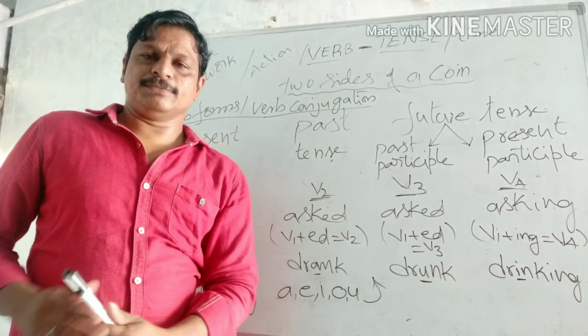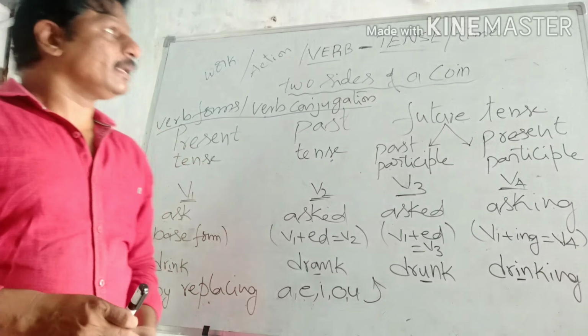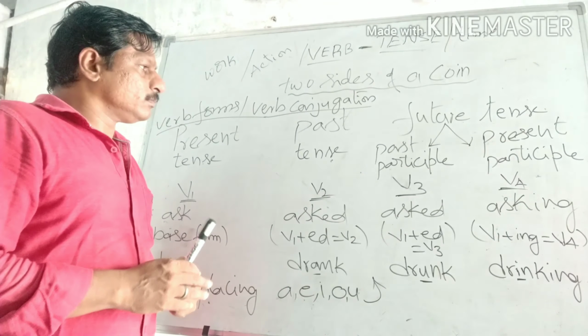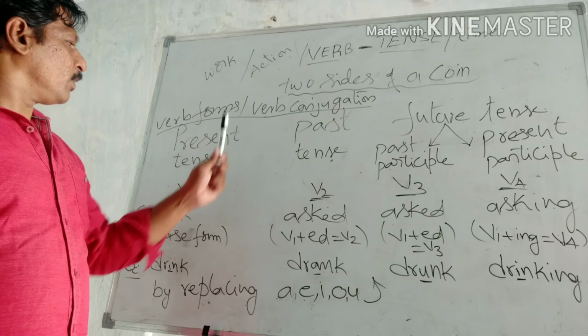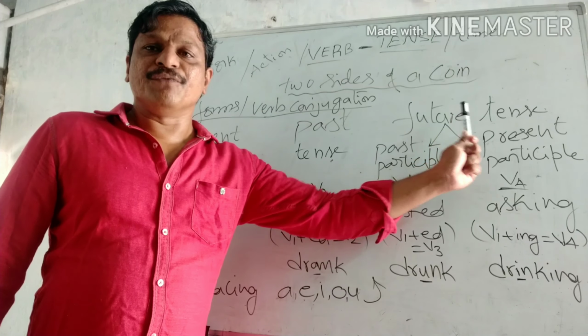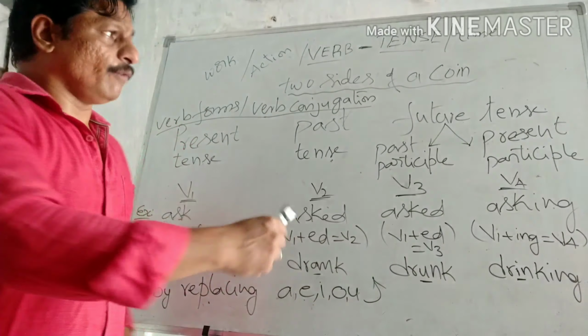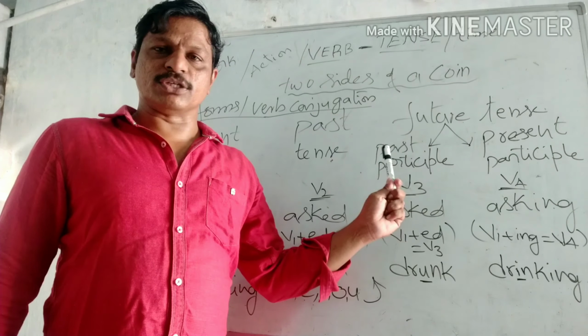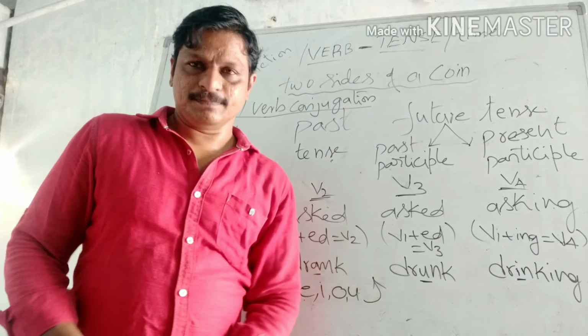Our grammarians divided time into three parts: the first part is present tense, the second part is past tense, and the third part is future tense. Once again, the future tense has been divided into two parts, past participle and present participle.